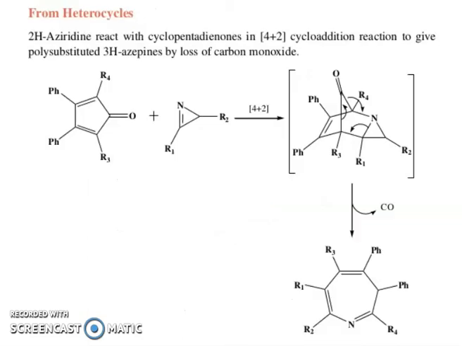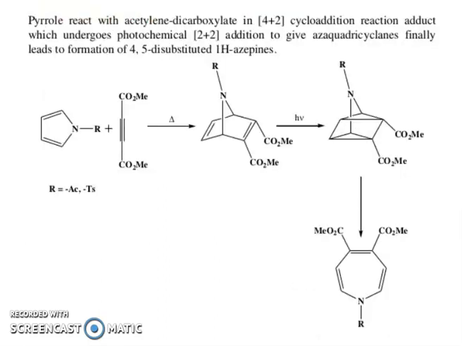From heterocycles, 2H azirine reacts with cyclopentadienones in a 4+2 cycloaddition reaction to give polysubstituted 3H azepines by loss of carbon monoxide. So, this is the formation of azepine. Pyrrole reacts with acetylene dicarboxylate in a 4+2 cycloaddition reaction, giving an adduct which undergoes photochemical 2+2 addition to give azaquadricyclanes, finally leading to formation of 4,5 disubstituted 1H azepines.